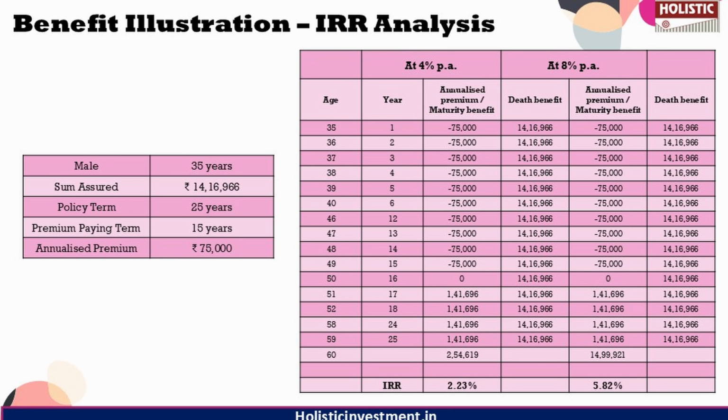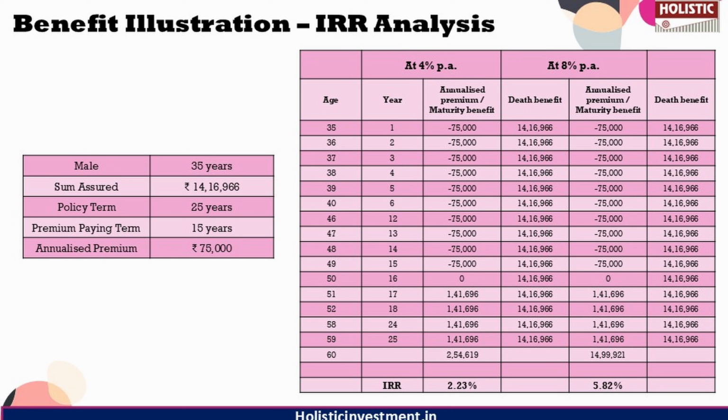In case reversionary bonuses and terminal bonuses are given by Max Life during the term of your policy, you will also receive 2.54 lakhs at the time of maturity of your policy, assuming the bonuses are compounded at a rate of 4% per annum. But you should remember that the compounding rate is not certain and only an assumption.